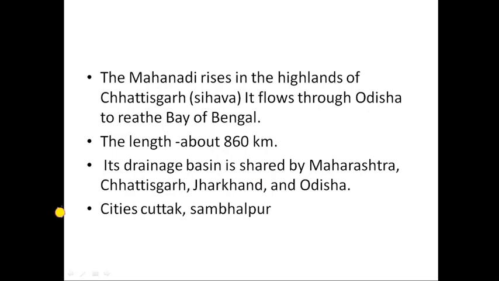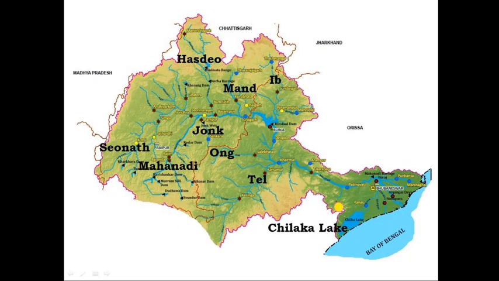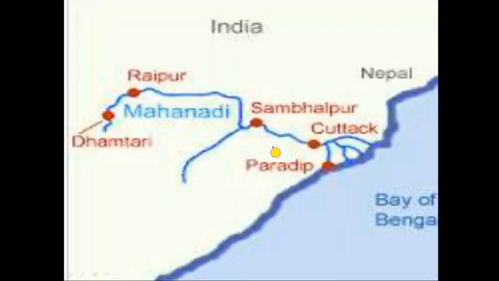The cities on the bank of this river are Cuttack and Sambalpur. So this is the map of this river. Various tributaries like Hatsio, Ib, Tel, Ong and Jonk are the tributaries of Mahanadi.